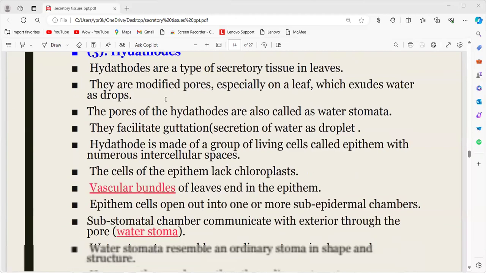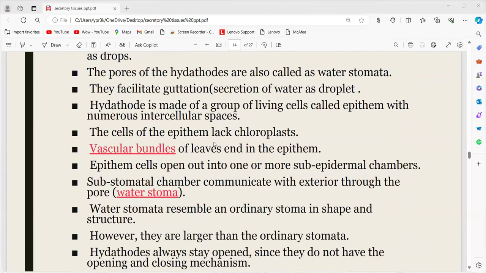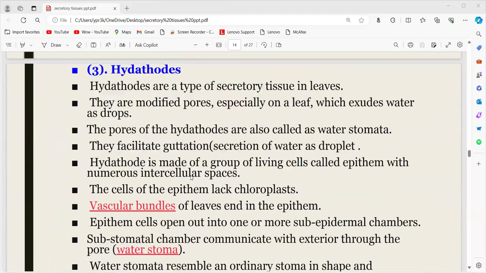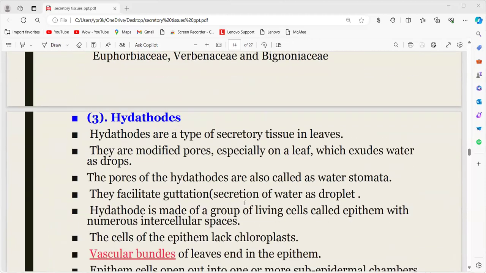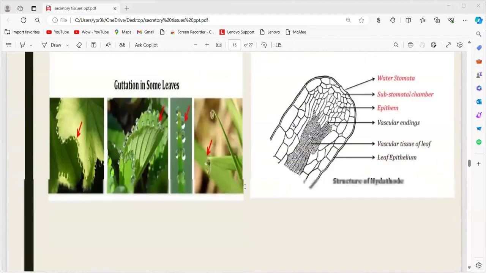Hydathodes are also known as water stomata, because they release water in the form of droplets. Generally they are seen in grasses. These water stomata, the hydathodes, mainly help in guttation, that is the release of water. But these hydathodes are always open.